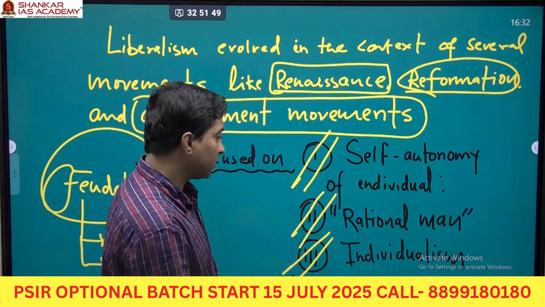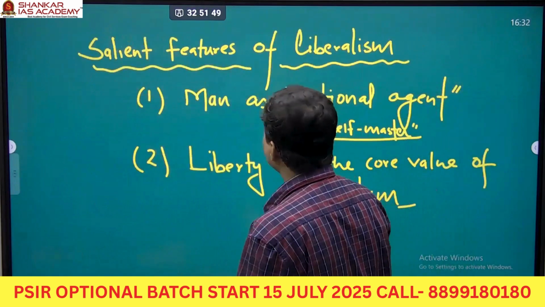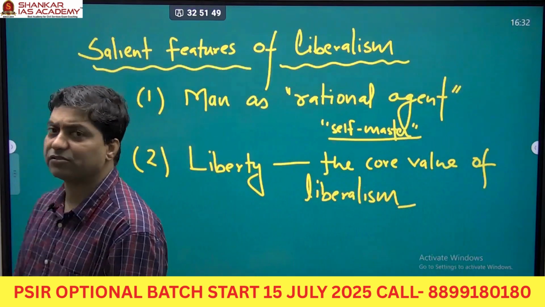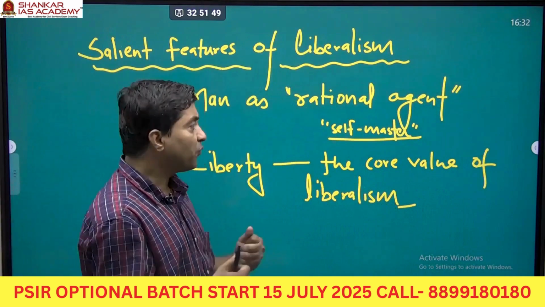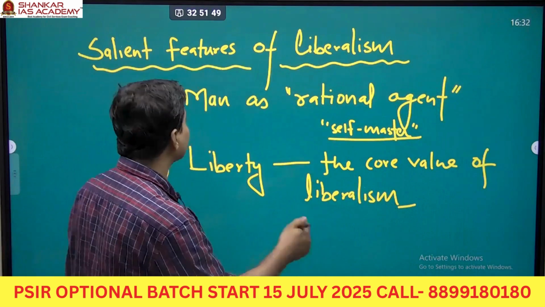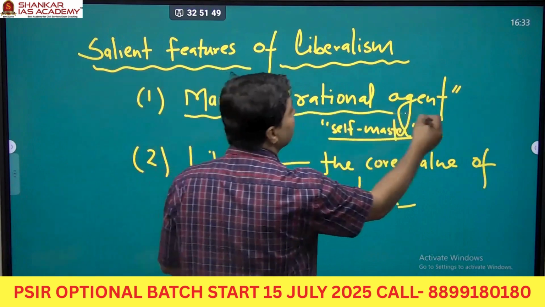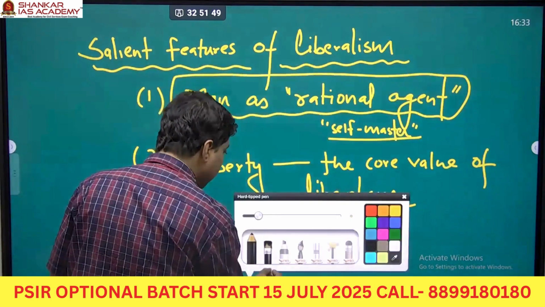Now, if you look at the initial phase of liberalism, it focused on certain things. What were those certain features? If you look at classical liberalism, they argue that man is a rational agent.